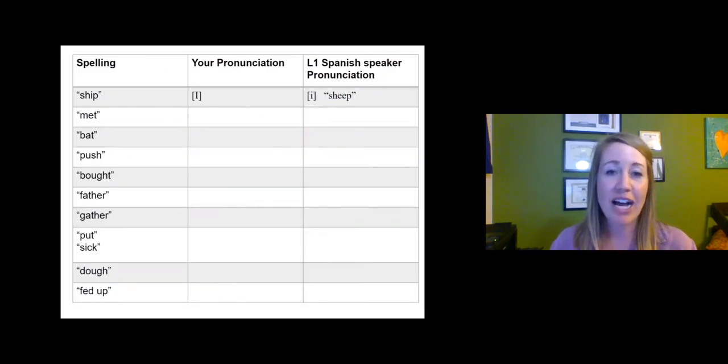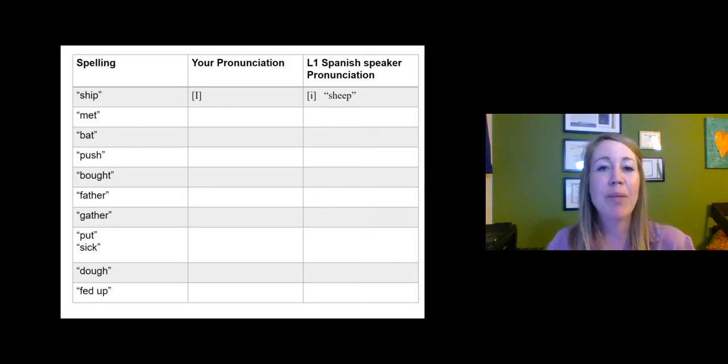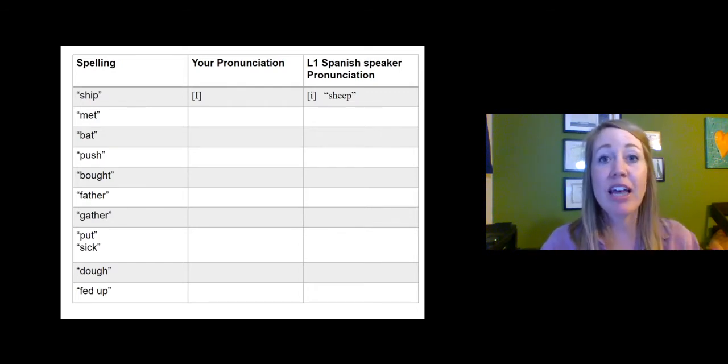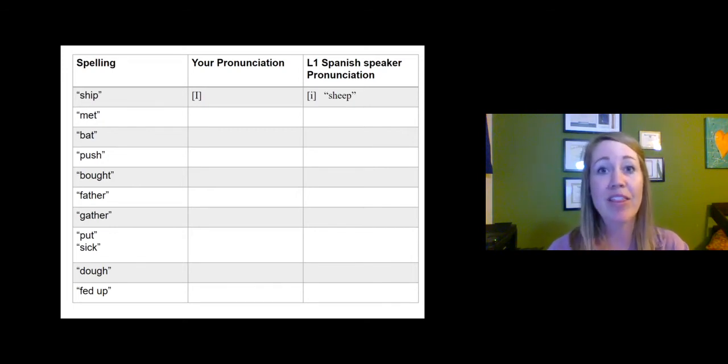So given the 5 vowels in Spanish, and the fact that in Spanish, when you come across the letter I, it's always going to get the E sound, how might a Spanish speaker approach and pronounce these English words? So we have the English word ship, okay? And as an English speaker, I'm going to give that vowel, that's an I, this sound, ship, I.